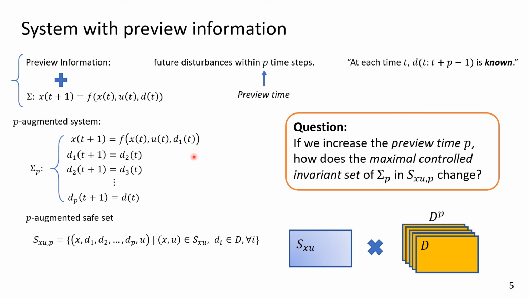Given the p-augmented system, we wonder if we increase the preview time p, how does the maximum control invariant set of the p-augmented system change? For the remainder of this presentation, let's call the maximum control invariant set of the p-augmented system the maximum p-augmented control invariant set for short.